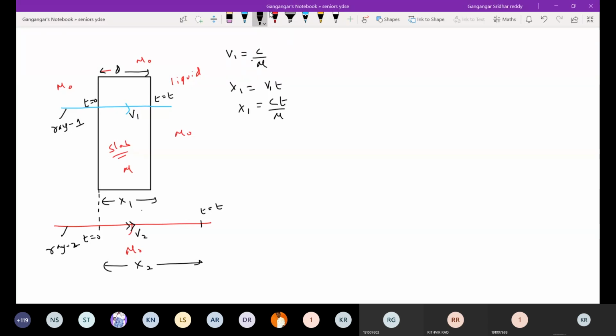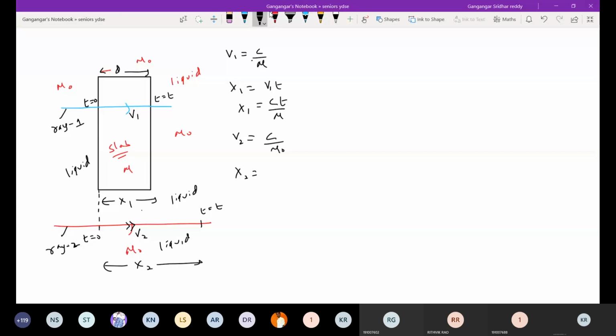Similarly, what is v2? v2 is the speed of light in the surrounding medium, which you can call a liquid. So this will be c by mu naught.